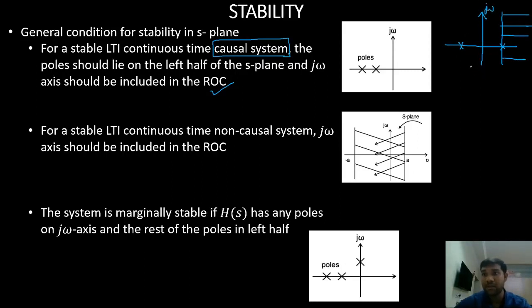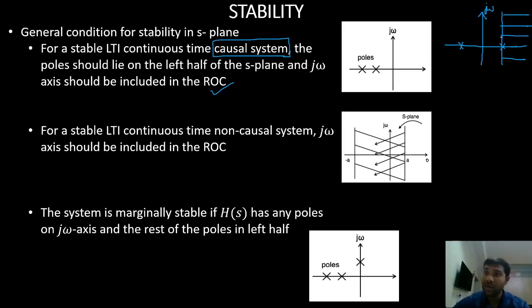If you look at this graph, my ROC, which is right of the rightmost pole, does not include the j omega axis. So it is not stable. For my system to be stable, my ROC should include the j omega axis. But in this case, it does not.